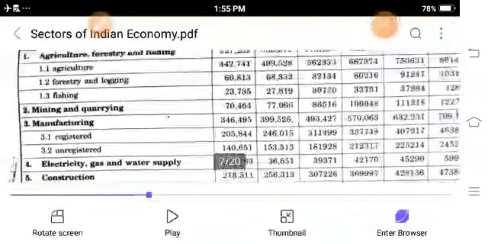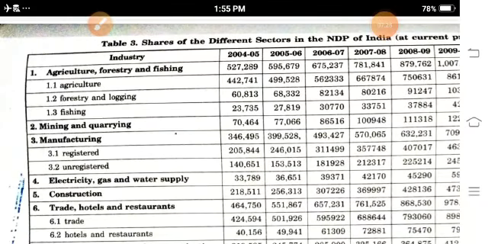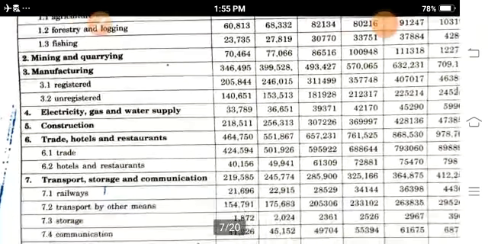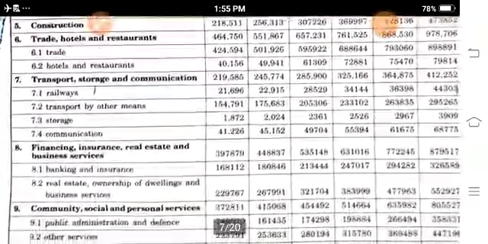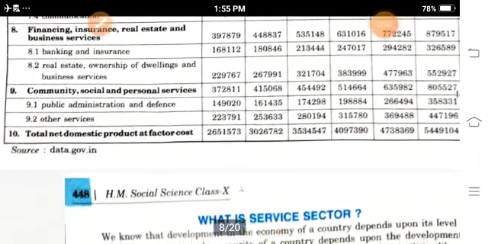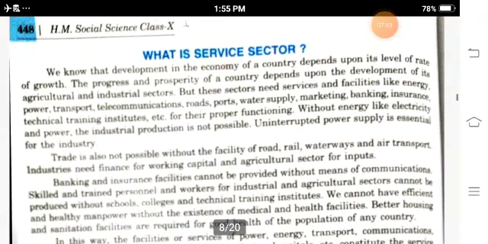Now you can see some things in this chart. How the government gets the income and what the shares of the different sectors are, like agriculture, mining, manufacturing, electricity, construction, trade, hotels, transport, communication, and total net domestic production, whatever is done from this production.